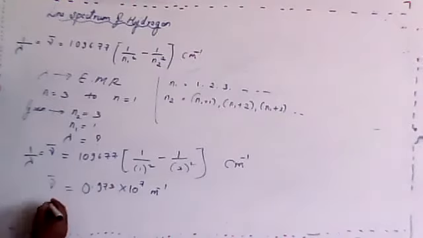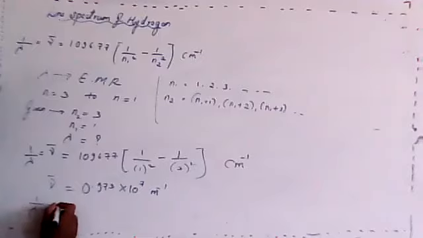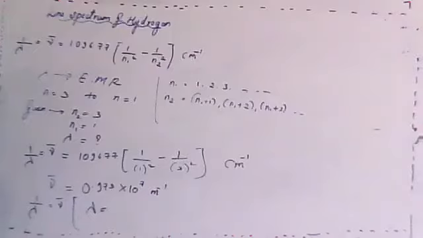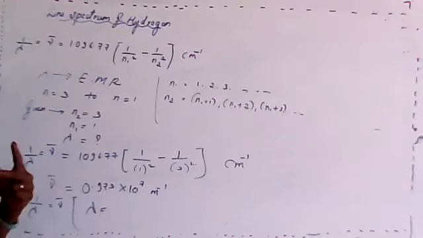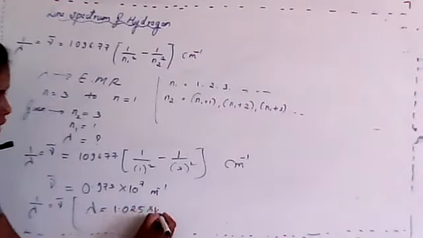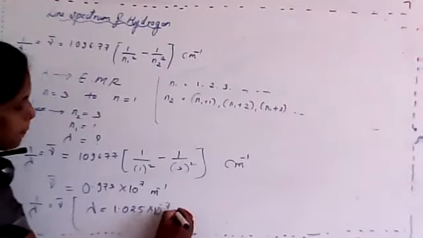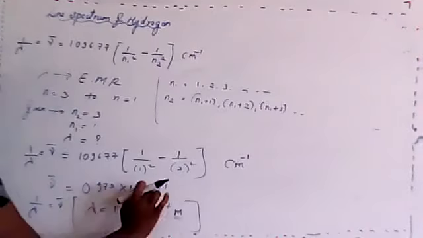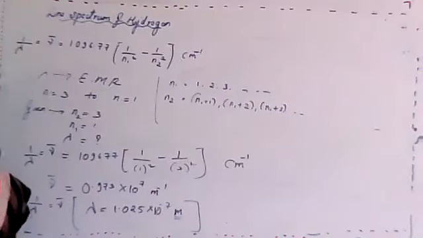Okay. Finally, the value of 1 by lambda. 1 by lambda and nu bar is inversely proportional. So that's why you'll get the value lambda equals to, yesterday someone sent me the answer. So that is 1.025 into 10 raised to minus 7 per meter, and this one is meter. This one is per meter and this one is meter. Just do the calculation and you'll get the answers.